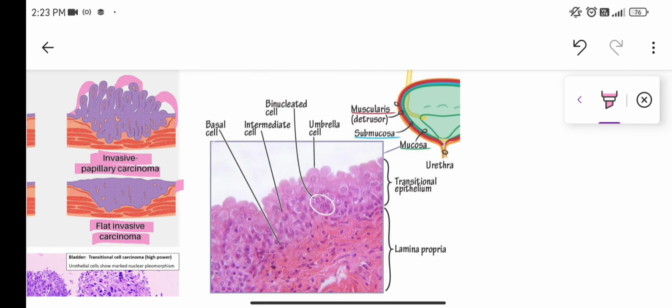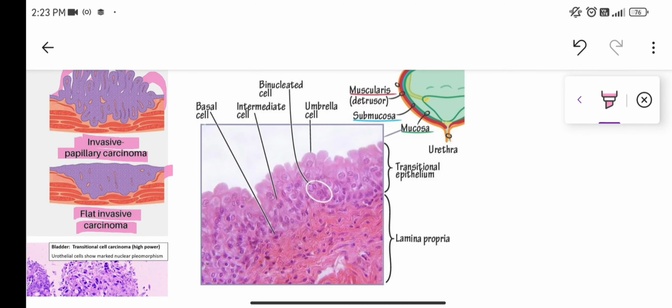So we should know how the normal transitional epithelium looks. This transitional epithelium is multi-layered. The basal cells are usually columnar cells, and above these basal cells there are 2 to 3 layers of intermediate cells, which are polygonal.